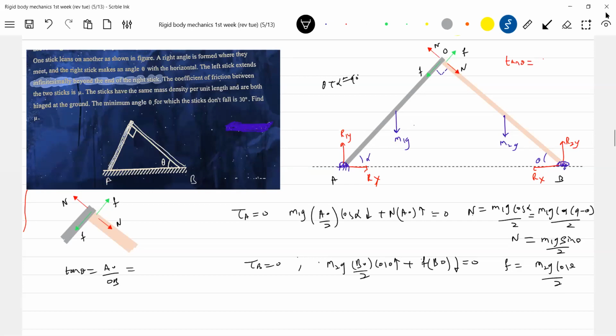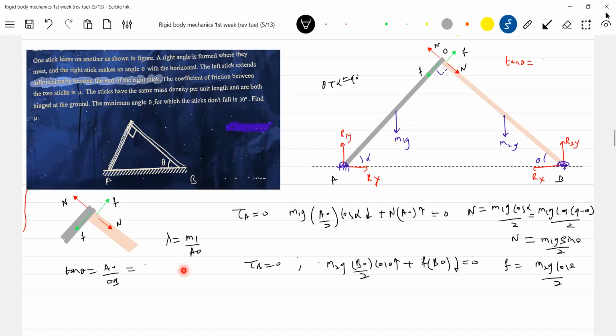So that should become equal to lambda is equal to M1 by AO. Both are of the same linear density. Did he give the same linear density? Yes, sir.